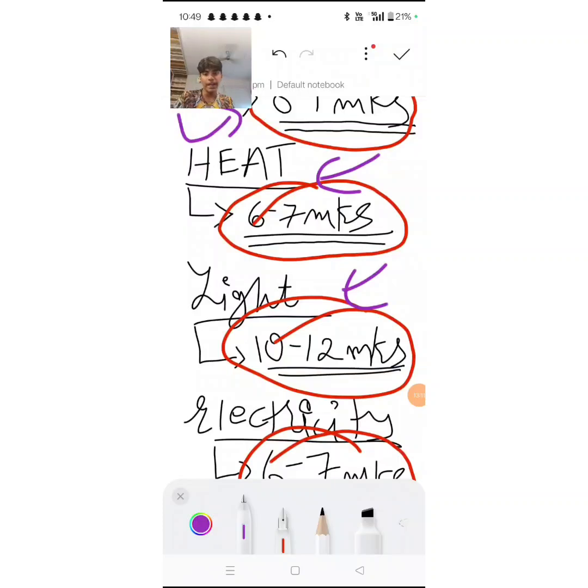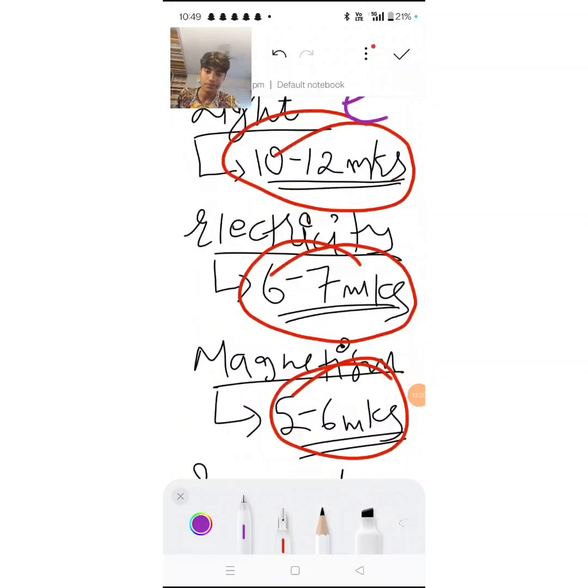Got it? Light is a very scoring chapter. Make sure you learn light, and all the definitions that come under light. Light is very, very simple to score. Always learn this chapter. And in the numericals, be very cautious of the different signs that are asked. Light is also very easy. 10 to 12 marks guaranteed.